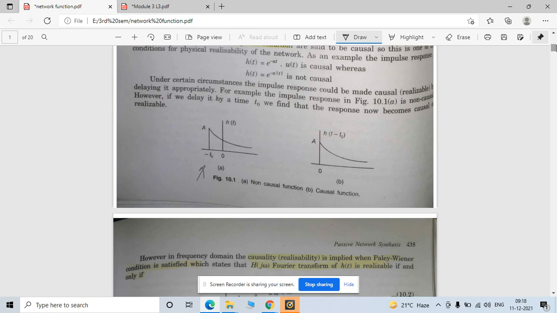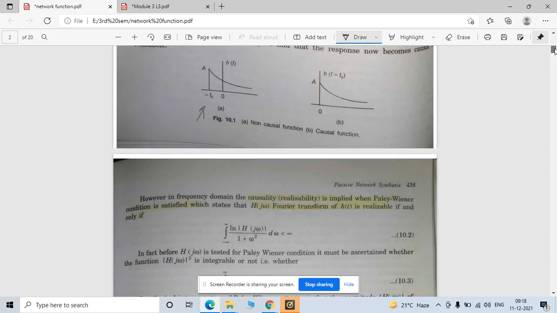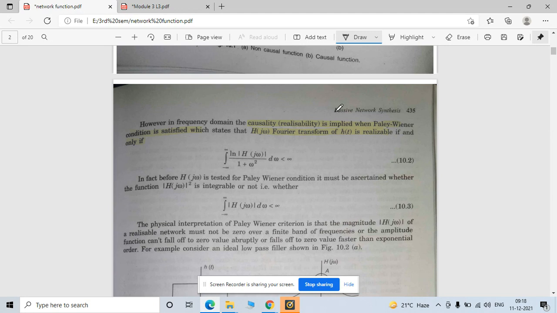So if there is any non-causal circuit, it must be converted into the causal form. This causality implies the Paley-Wiener condition must be satisfied. So in the frequency domain, this condition must be satisfied to become causal.